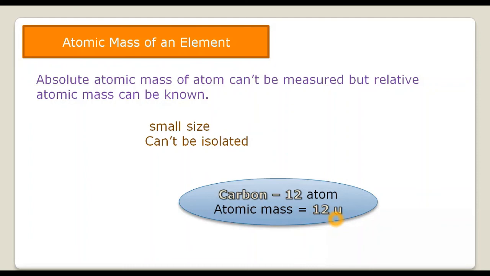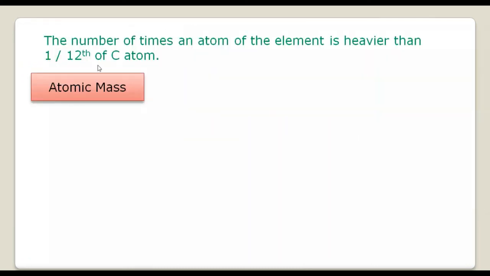It means units. Now, since this carbon 12 atom has been assigned this mass, the atomic mass unit should be equal to 1/12 of the mass of carbon 12 atom.